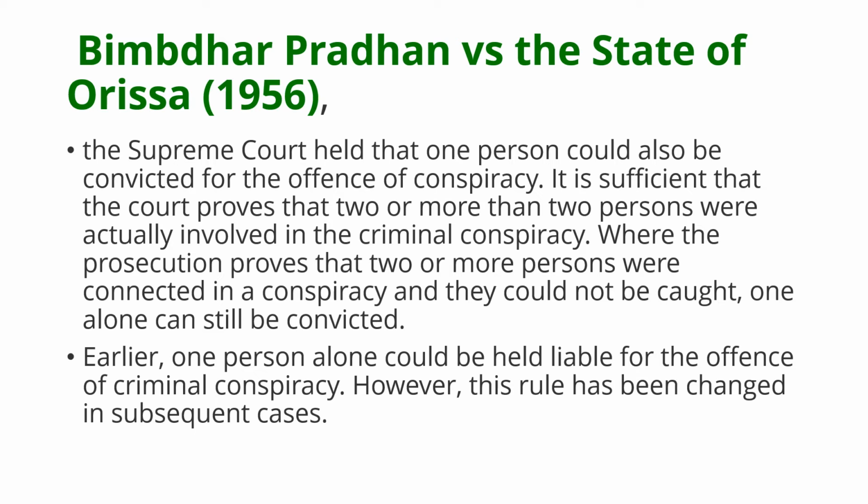If there are 2 persons, then also it will be considered that they have done the criminal conspiracy. The Supreme Court held that one person could also be convicted for the offense of conspiracy. It is not that there should be a group of 5 persons to commit a conspiracy. It is sufficient for the court to prove that 2 persons can legally be convicted for criminal conspiracy.